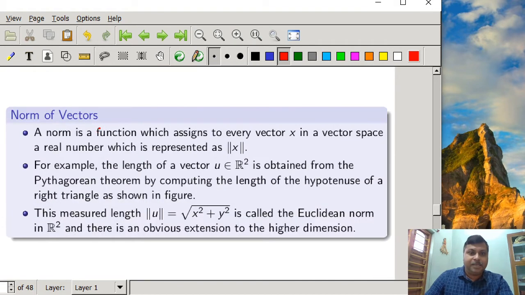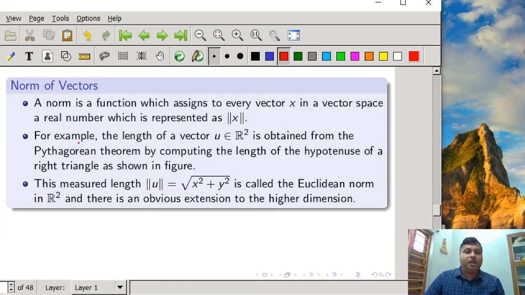This is the process of the normed space, so that's why it has been indicated here. The measured length, norm of u, in the example we have taken, that is norm of p equal to root over of x square plus y square, is called the Euclidean norm in R2, and there is an obvious extension to higher dimensions. In general, how will we define that one?